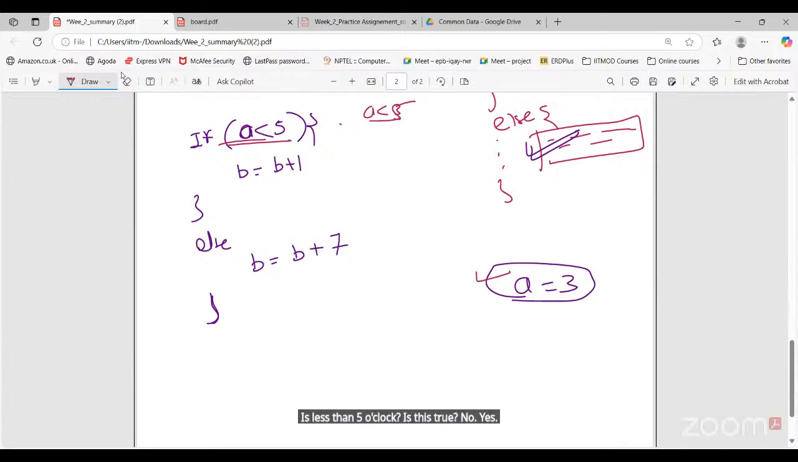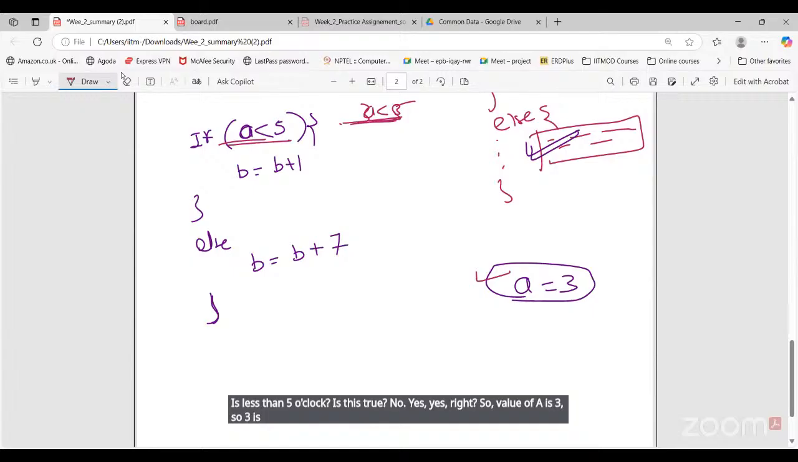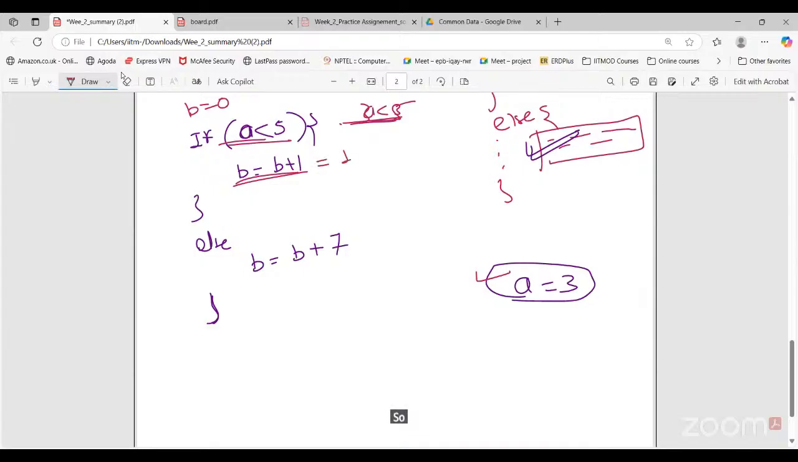So the value of A is 3, and 3 is less than 5. That is true, so we are going to execute this one. And let's say B equals 0 initially. So B equals B plus 1, the value of B will be 1. When the value of A is 3, the value of B will be 1. But when I say A equals, for example, 7.